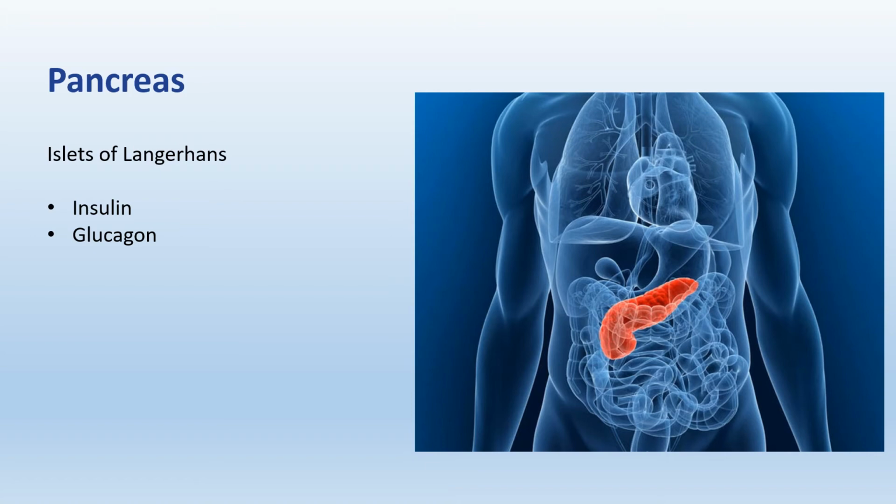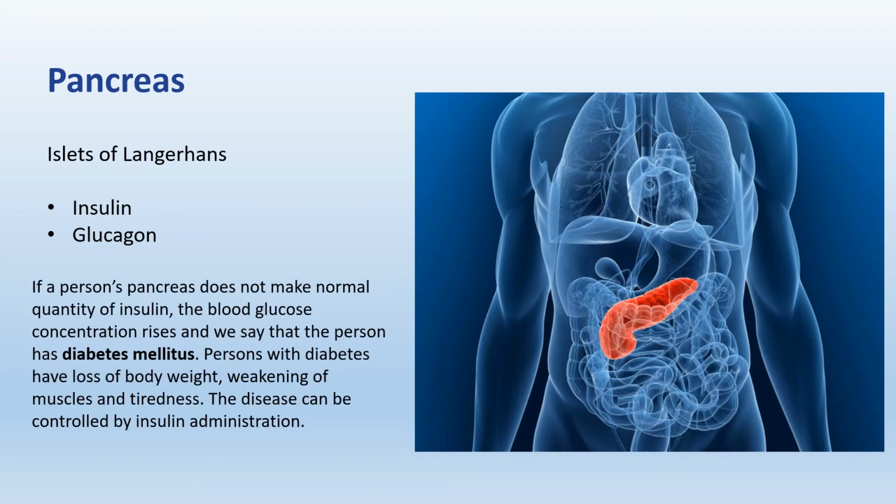Glucagon influences the liver to release glucose in blood, and so the blood glucose concentration rises. While insulin works opposite to it, it influences the liver to take excess glucose from the blood, and so the blood glucose concentration falls. If a person's pancreas does not make normal quantity of insulin, the blood glucose concentration rises and we say that the person has diabetes mellitus.